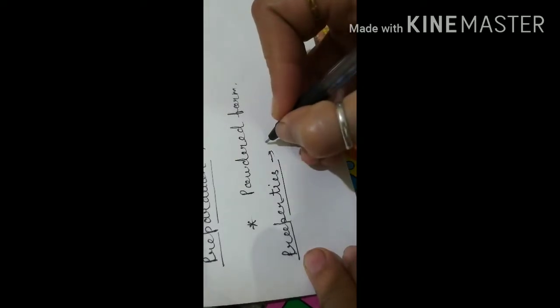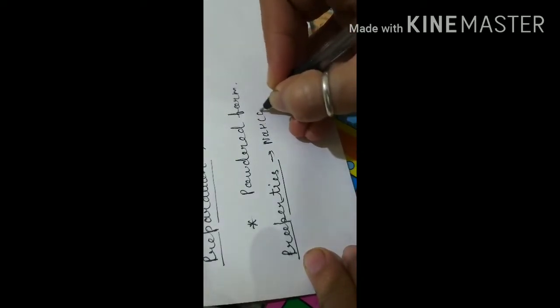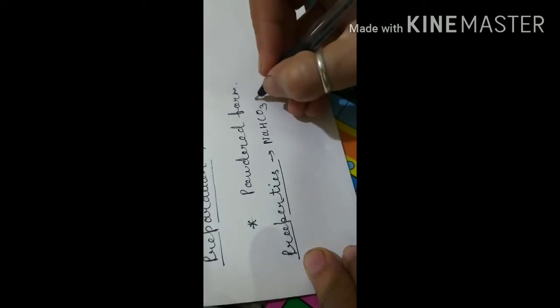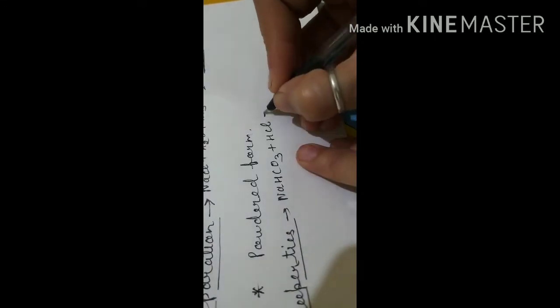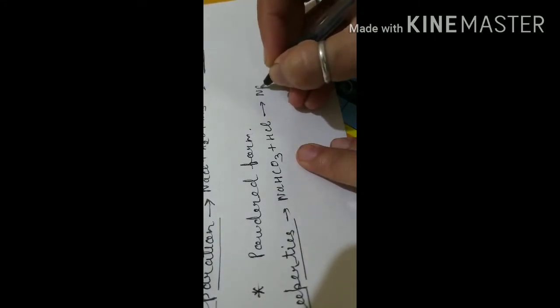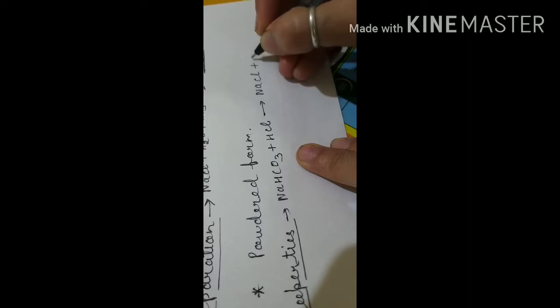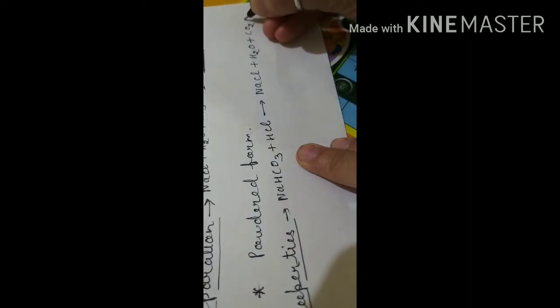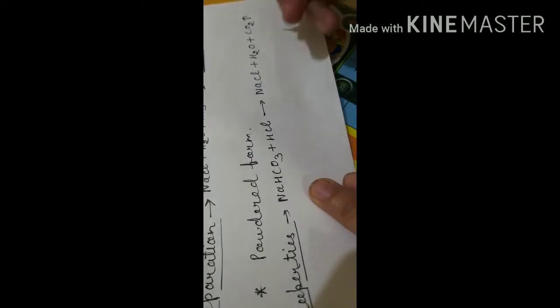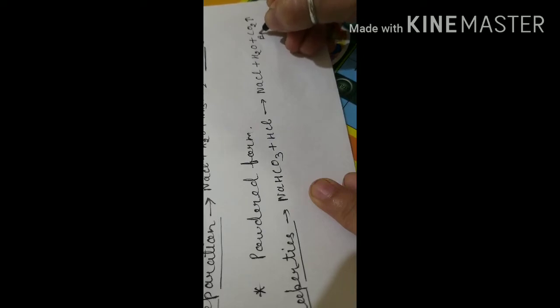Metal bicarbonate, especially sodium hydrogen carbonate, when it reacts with hydrochloric acid, it will form metal salt NaCl, H2O, as well as CO2 gas will evolve. Clear? This CO2 gas will evolve with brisk effervescence, that you have to know.